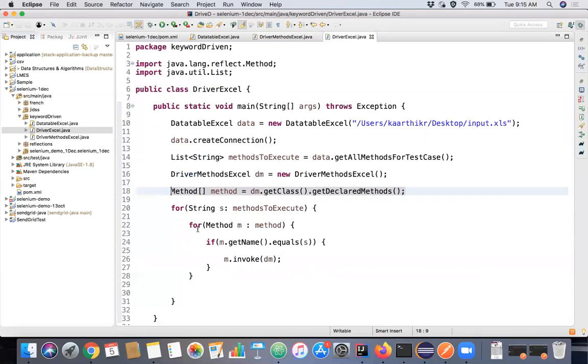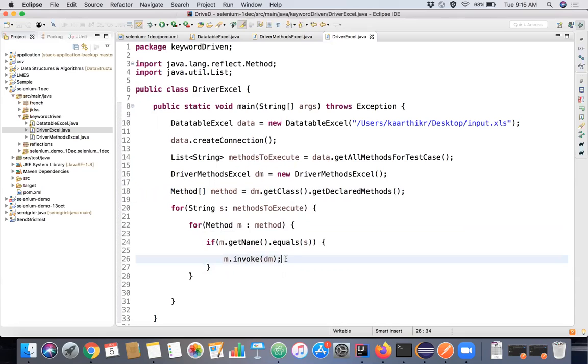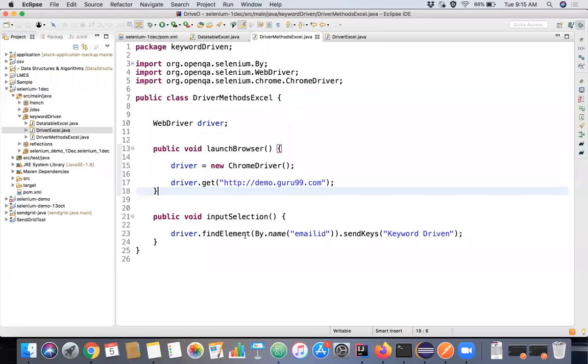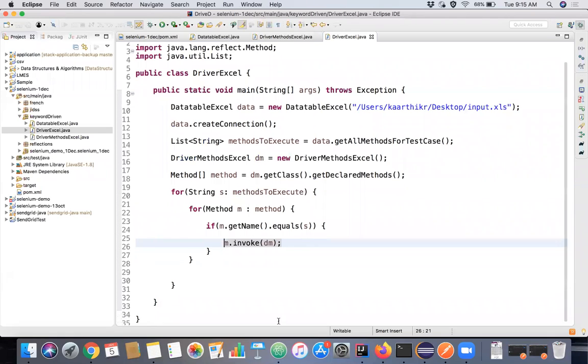Find the matching method name available in the methods. If the particular name matches, then invoke the particular method itself through reflection. We are not directly saying dm dot launch browser or dm dot input selection. There is nothing there. All the things are taken from this Excel sheet only. So we are driving those methods through reflection actually, right?